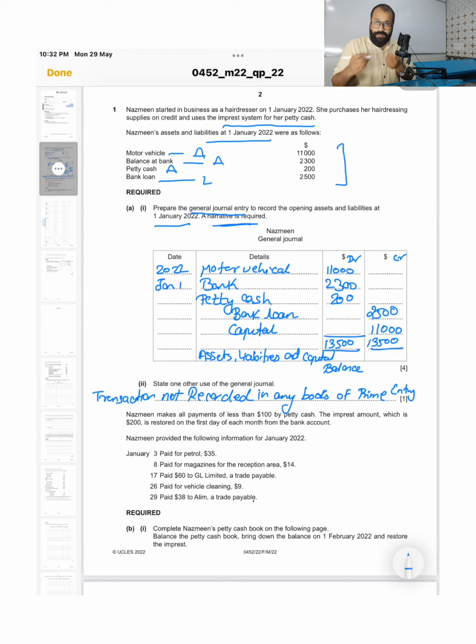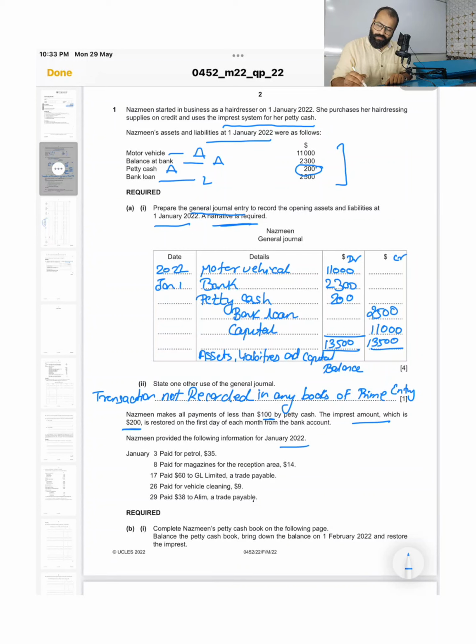Now let us go to the next part. Nazmeen makes all payments less than 100 from petty cash. Anything below 100 is recorded in the petty cash book. The imprest amount is mentioned as 200, and in the beginning 200 was given as the petty cash balance, so the balance is also 200. We'll start with the same amount.